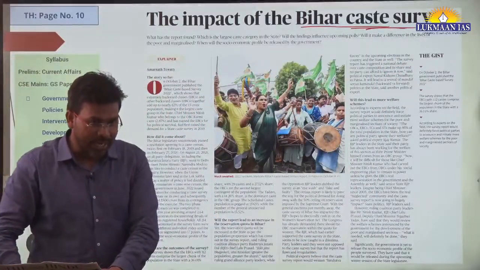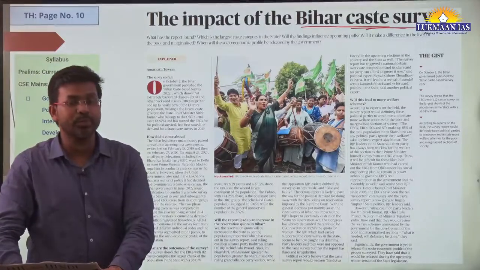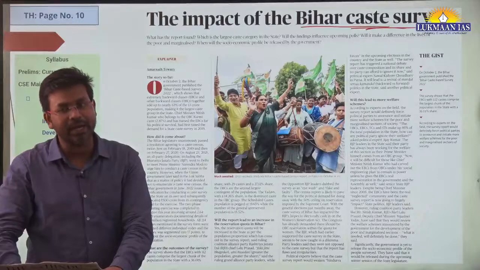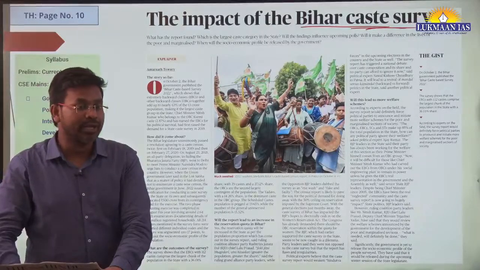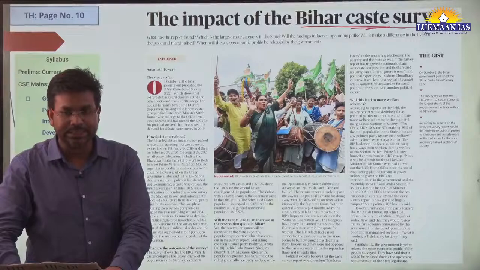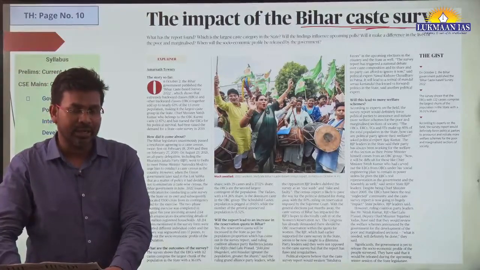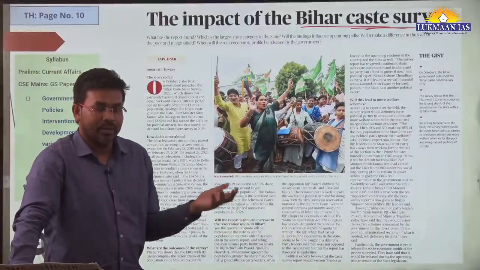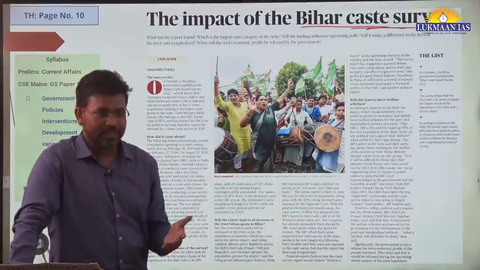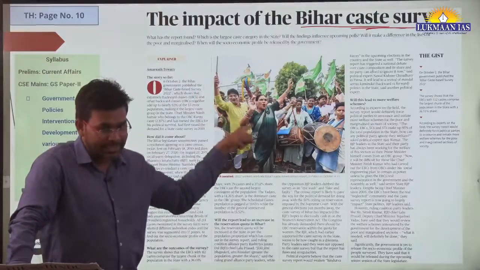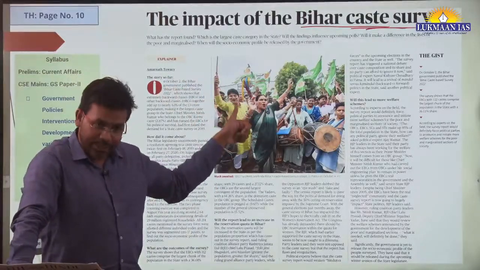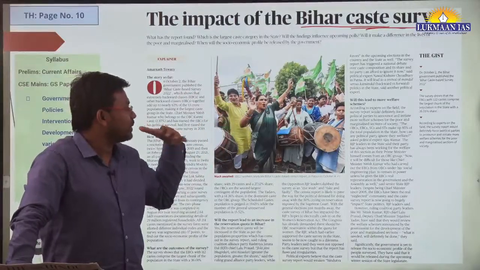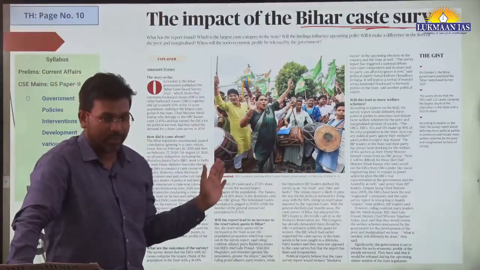Basically, in the state of Bihar, Bihar is considered to be one of the backward states, because most of the people in Bihar are not doing financially well. Since they are not doing financially well, it has many repercussions for the society. Many of the people are lesser educated as compared to other states. So the literacy rate is low, the per capita income in the state is low, and that's why it is considered to be a backward state.